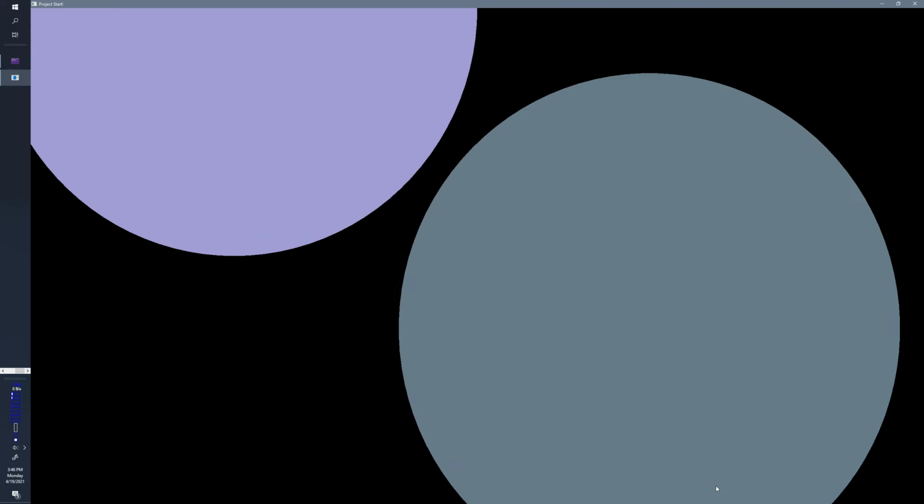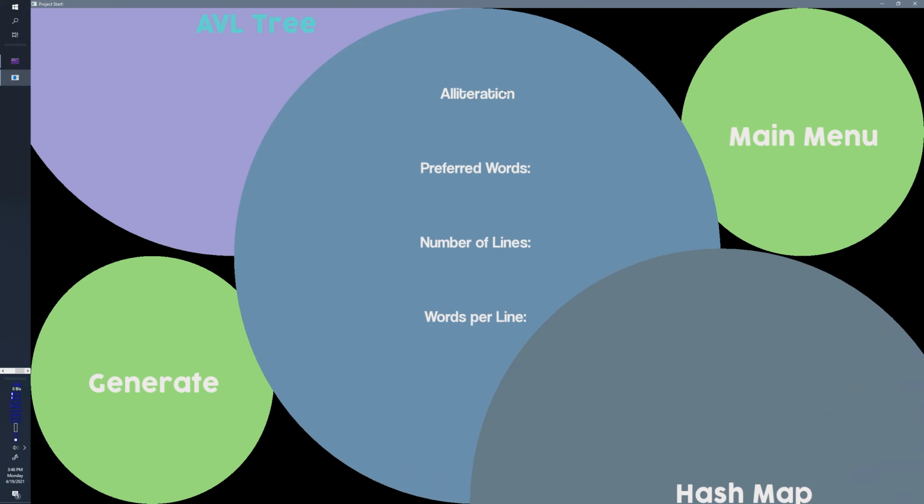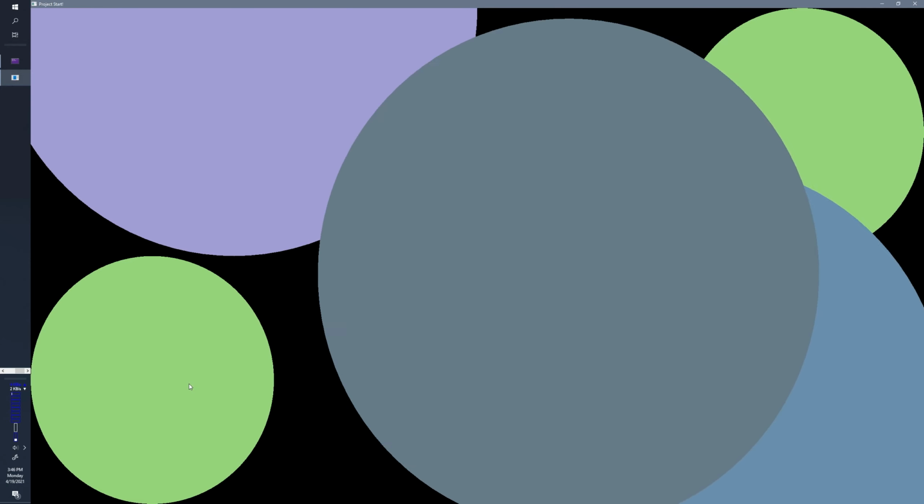So we can still look at the poetry, and this one has options for alliteration on every line, how many lines in the poem. So if you wanted to do a sonnet, you could do 14, for example. Words per line, let's say 5, and I can also add some preferred words here. So water, control, words, text. Okay, well, I don't know. And see what it tries to do without alliteration first.